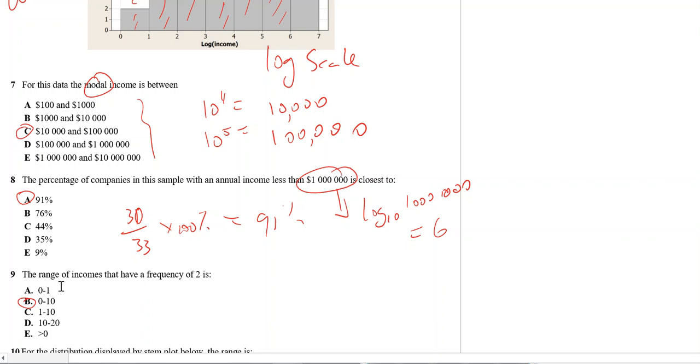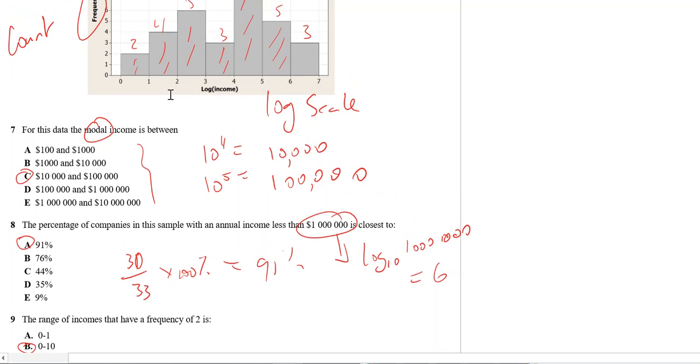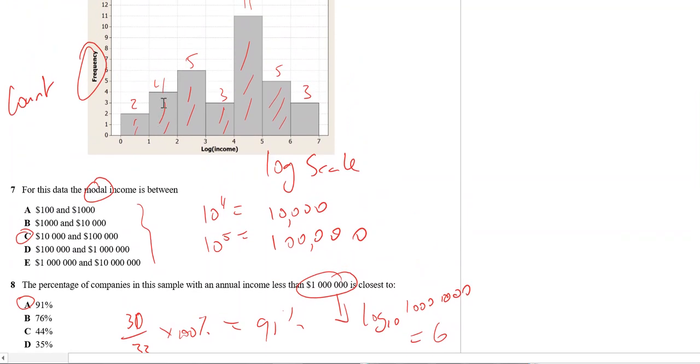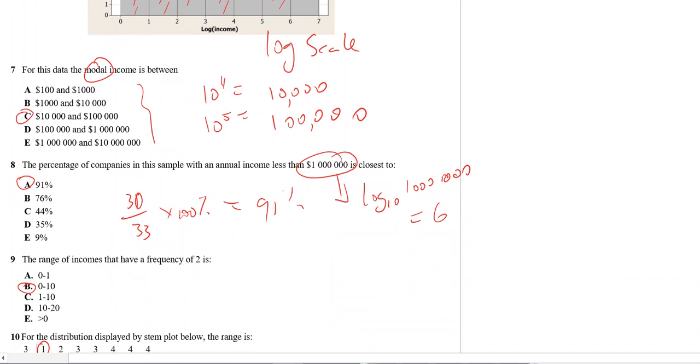Question 9. The range of incomes that have a frequency of 2 is, okay, well, only this bar has a count of 2. And we want the range of incomes. Remember, this is log scale, so you have to convert back to original. So 10 to the power 0 is 1 if you're doing a calculator, and 10 to the power 1 is 10. So between $1 and $10. So it's B.